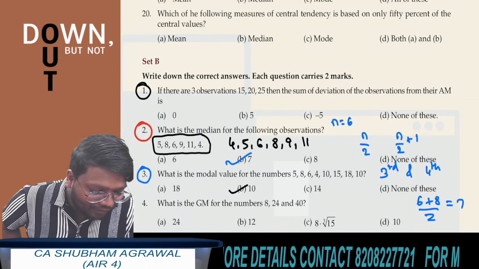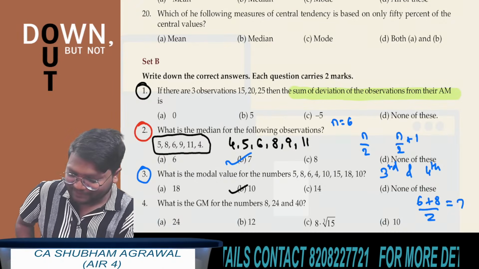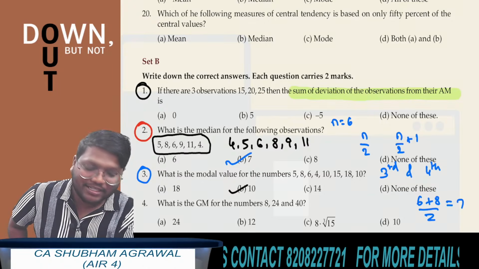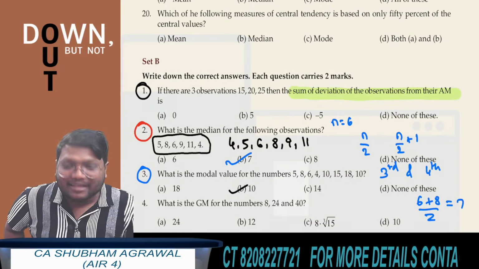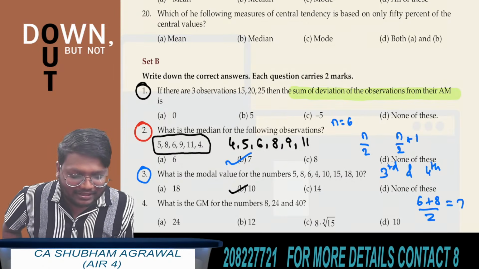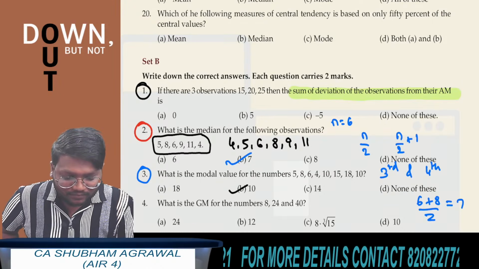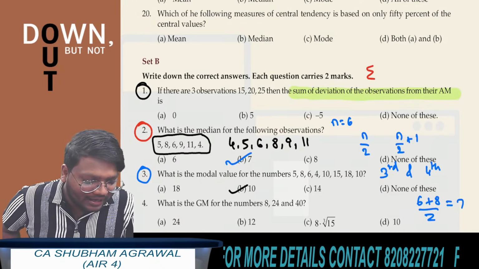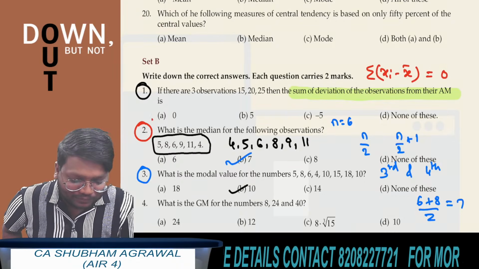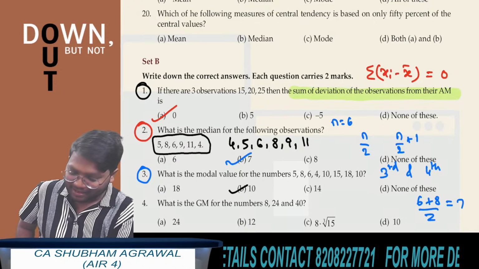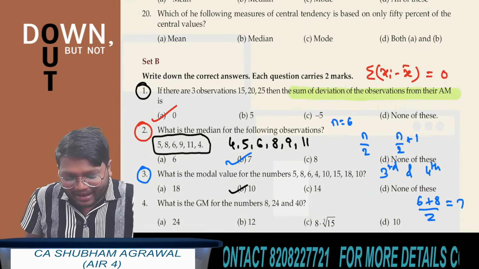They have asked us to find sum of deviation of the observations from their arithmetic mean. Which option is correct? This question number 1 is based on the property of arithmetic mean. We already know this thing that summation of xi minus x bar is equals to what? 0. Which option is correct? Option A.